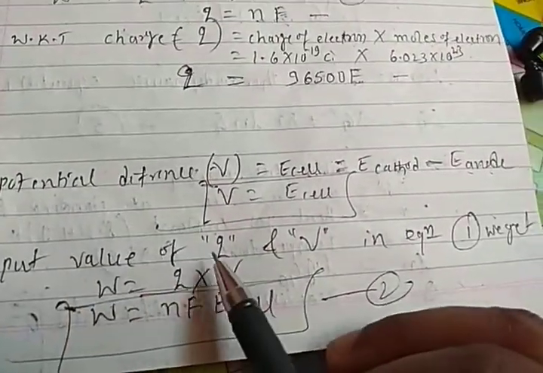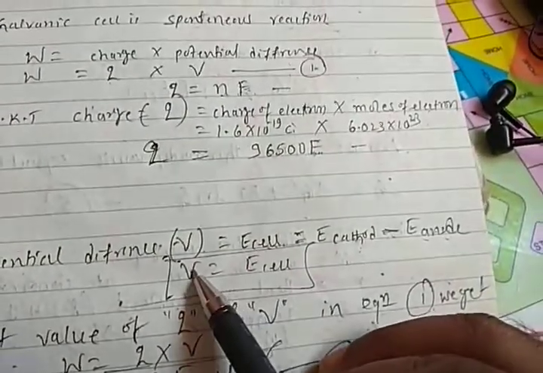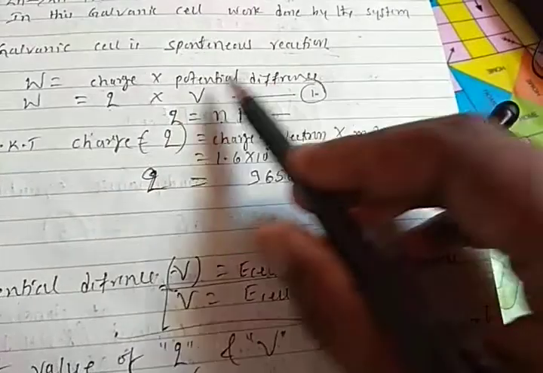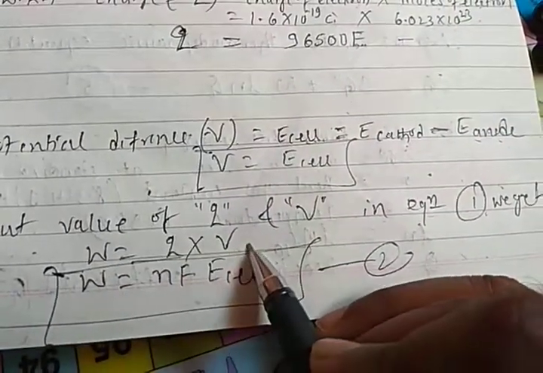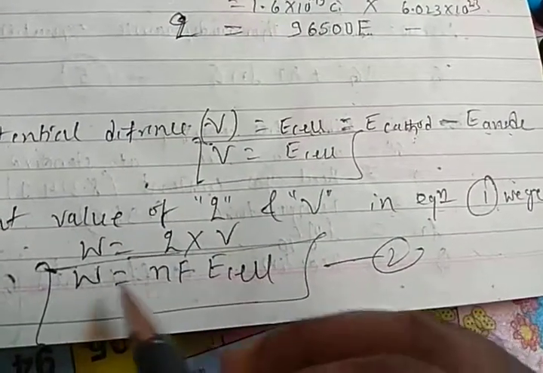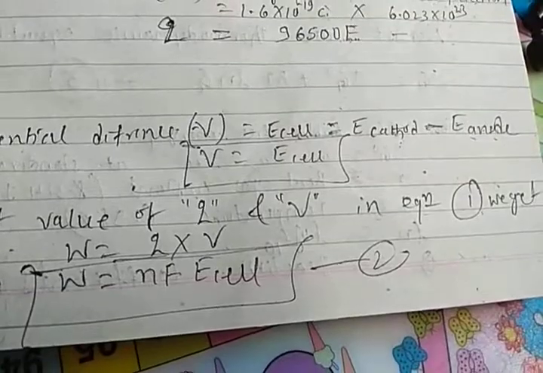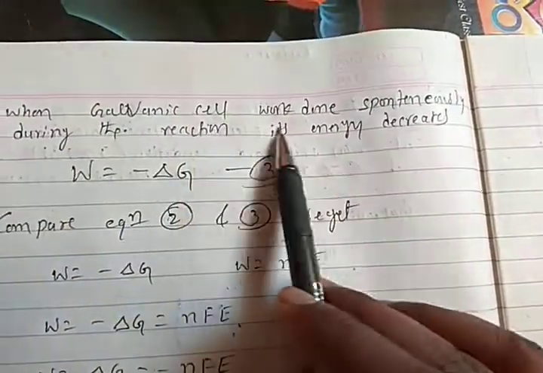So put the value of Q and V in equation 1. We get the value of V, and the value of Q can be put into this equation. We got W is equal to QV, equation 1. If you put Q means nF, V means E cell, so W is equal to nF E cell. Right, students?